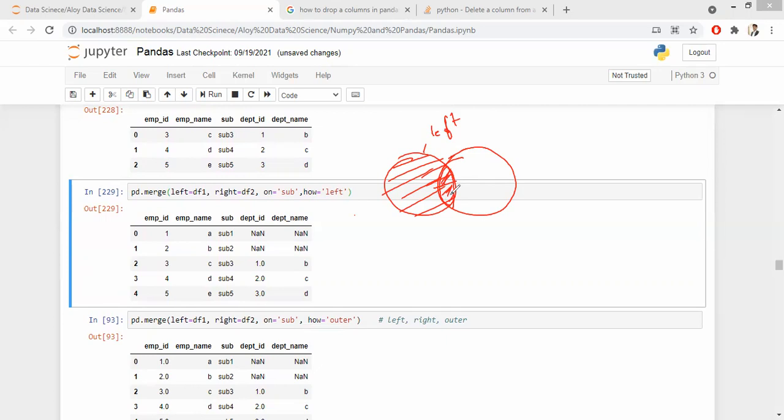Are you guys with me? Yes, sir. Understood. So the complete first table gets taken, and for the overlapping part in the second table, wherever there are no values, it will be replaced with NaN values.